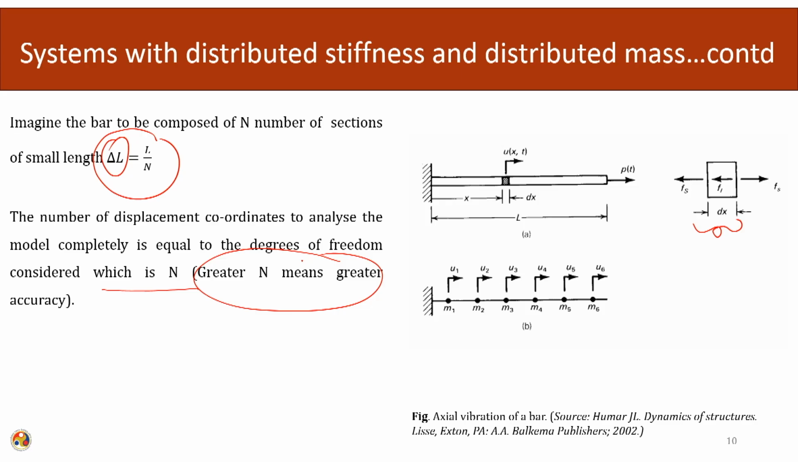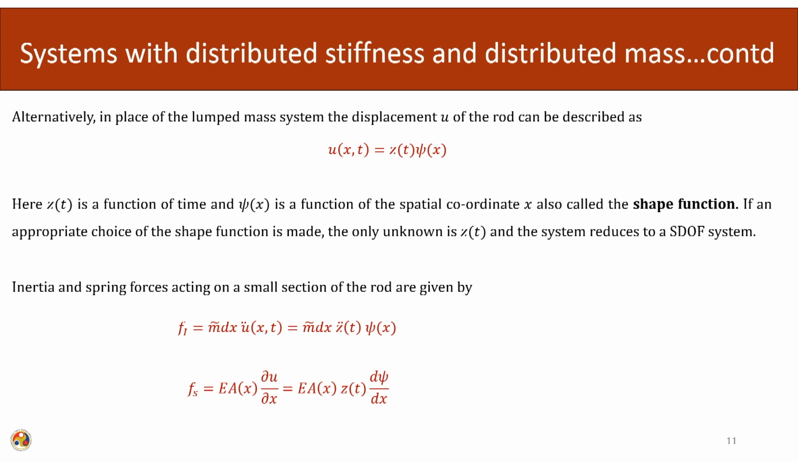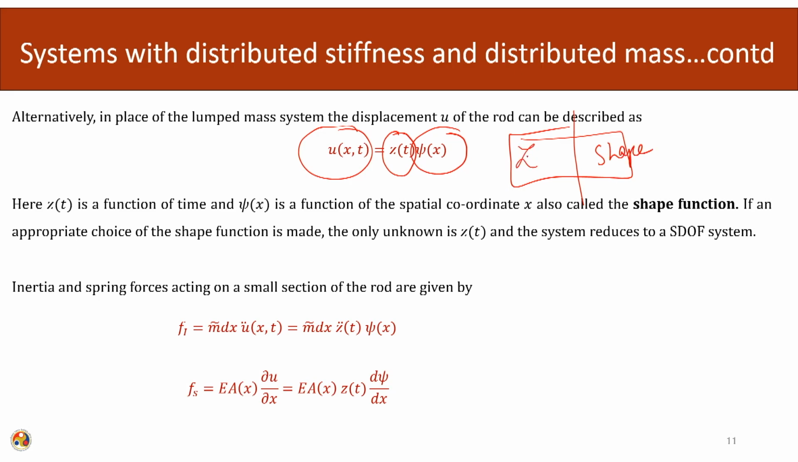It means that we need the pieces of information to be infinite. So, what we can do is that we can also replace the displacement of the rod using a shape function and a time dependent part. So, the total displacement of the system can be broken down into two parts. One is the shape of the response and the other is the time dependent factor.